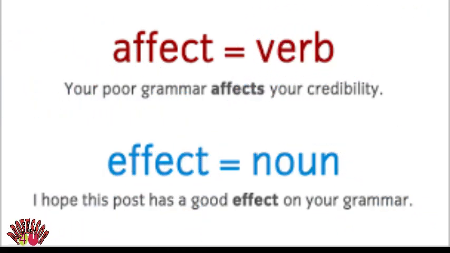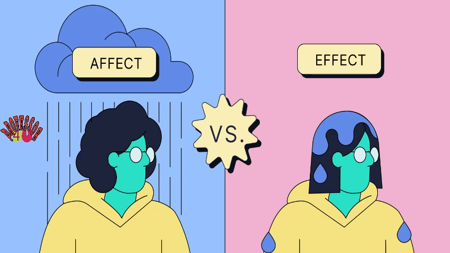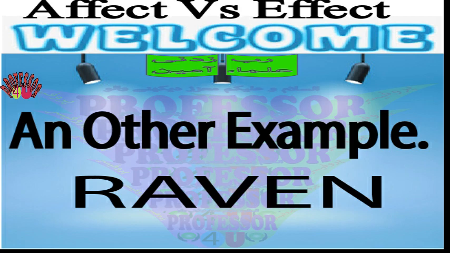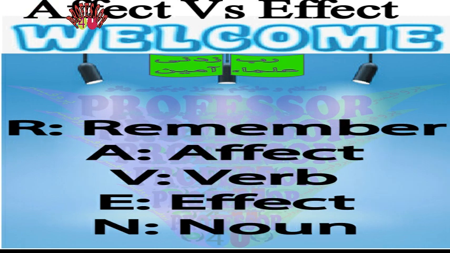Affect with A means the process is continuous, but when we have the result of such a process, it changes to effect with E. Another very important and simple principle is the word RAVEN: R-A-V-E-N. R for remember, A for affect, V for verb, E for effect, N for noun. Remember, affect, verb, effect, noun.